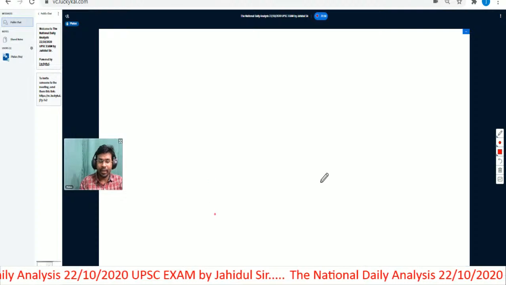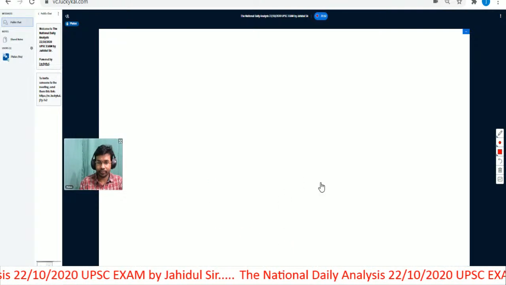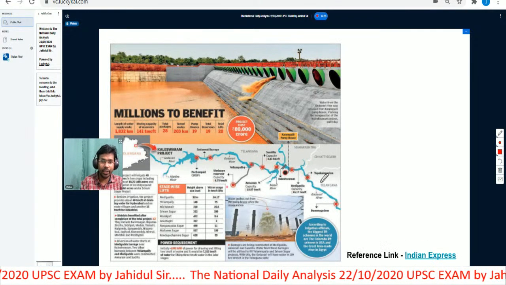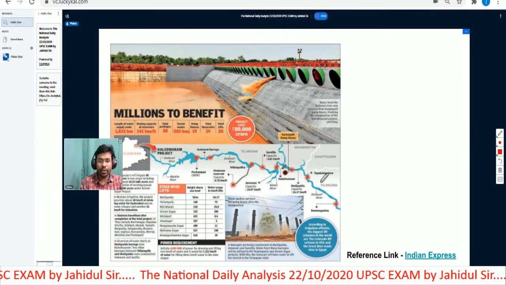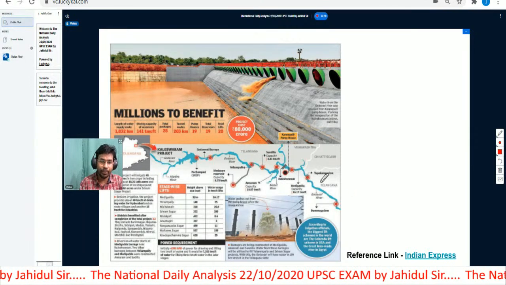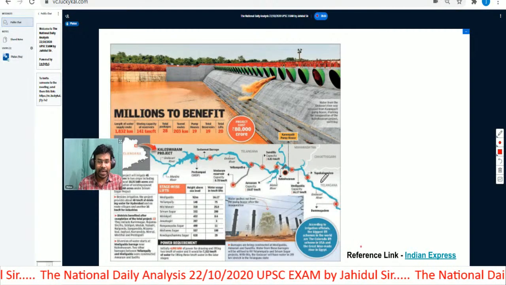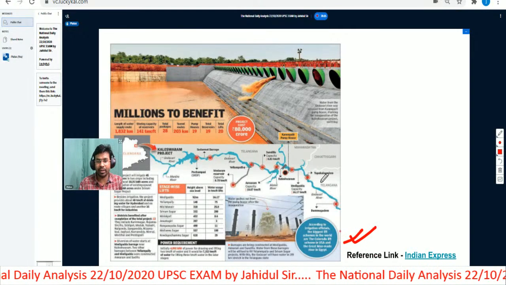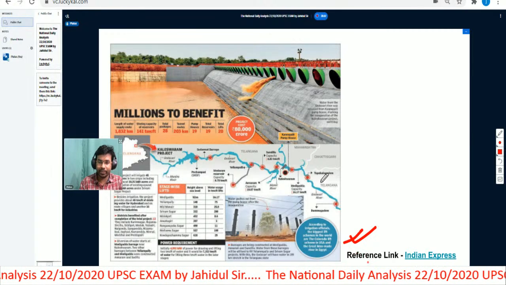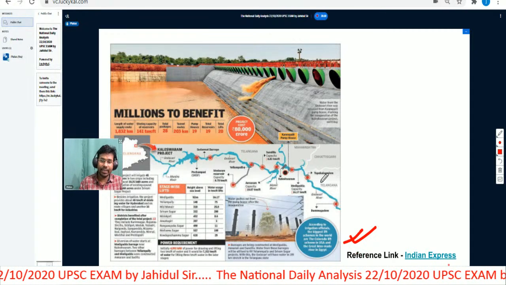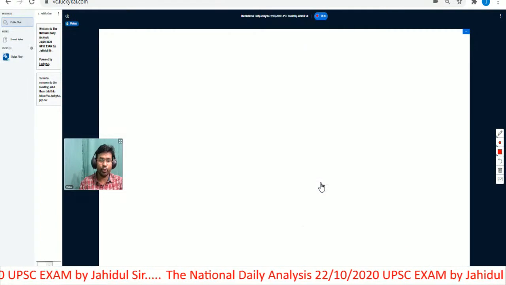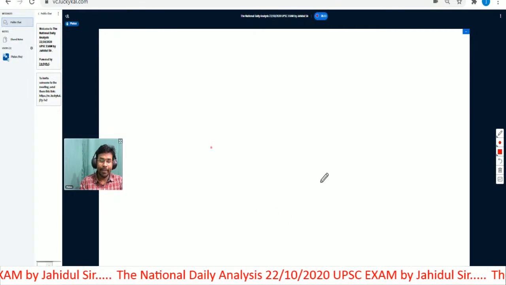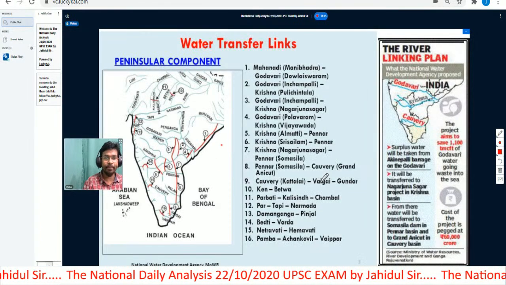I have included an infographic for you, so you can follow this infographic to understand more about what is written in the text. And if you want to learn about current happenings, like the feuds going on related to the Kaleshwaram lift irrigation project, you can click on this link related to the Indian Express to learn more about it. Now let us move to the next topic for the day.